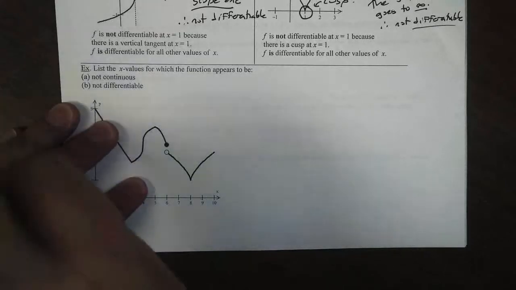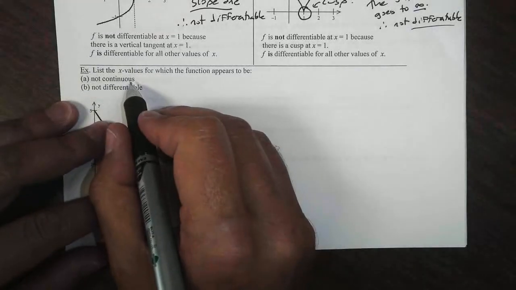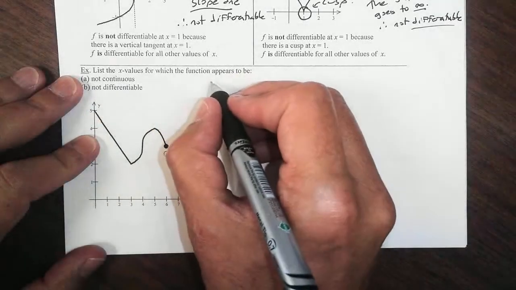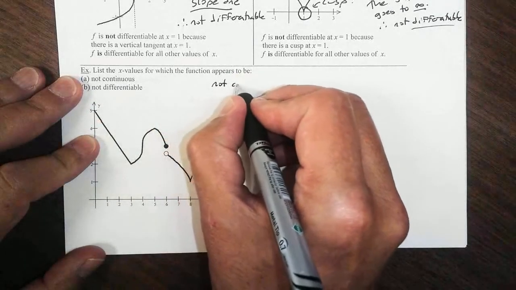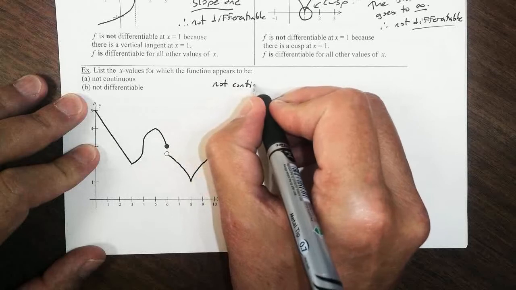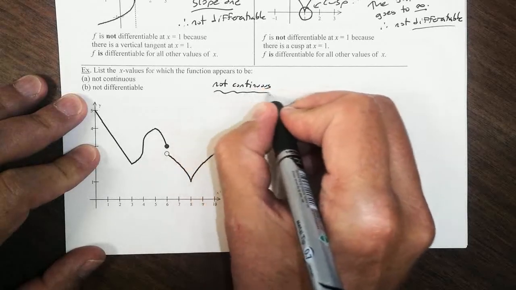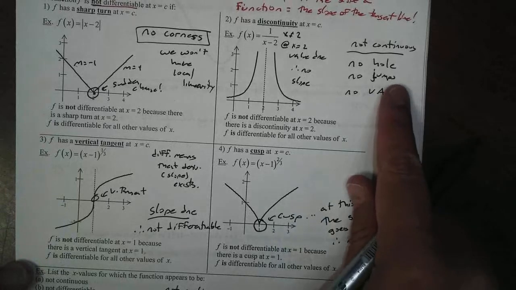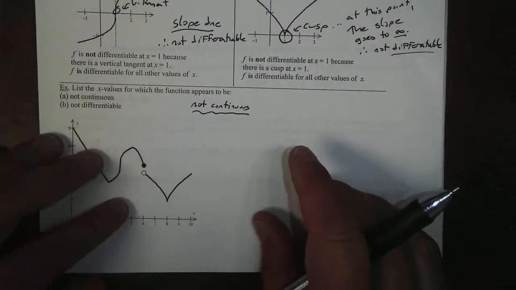Let's take a look at an example. For the example down here, we want to list some values where the function appears to be not continuous. So let's deal with not continuous first. It talks about differentiable, but let's do one question at a time. Now continuity, we know from up here: no holes, no jumps, no asymptotes.